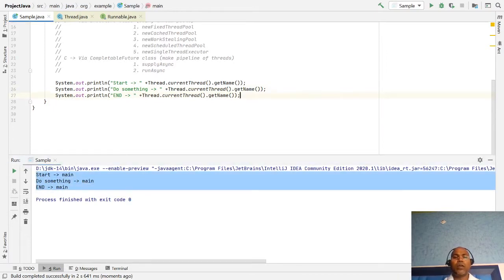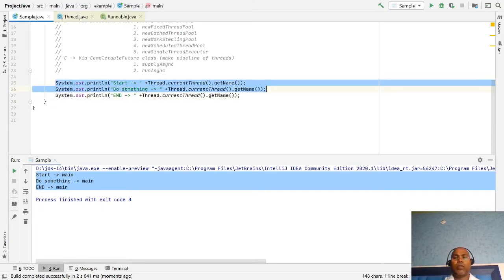Even if you are writing a particular method, let's say I move this into a method.